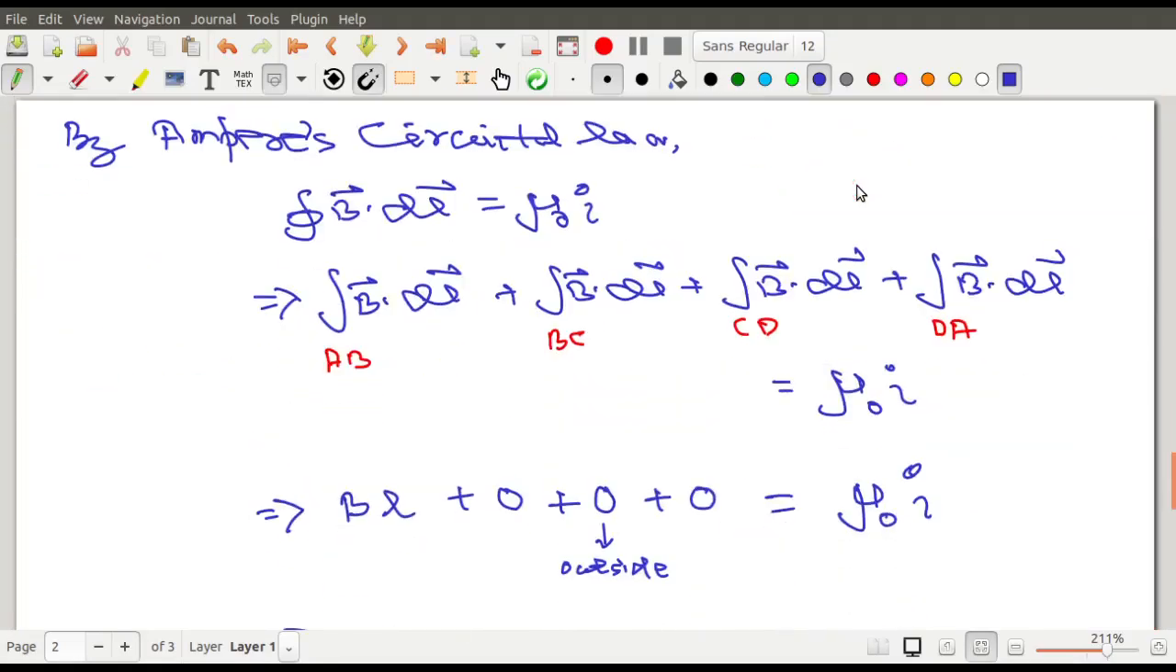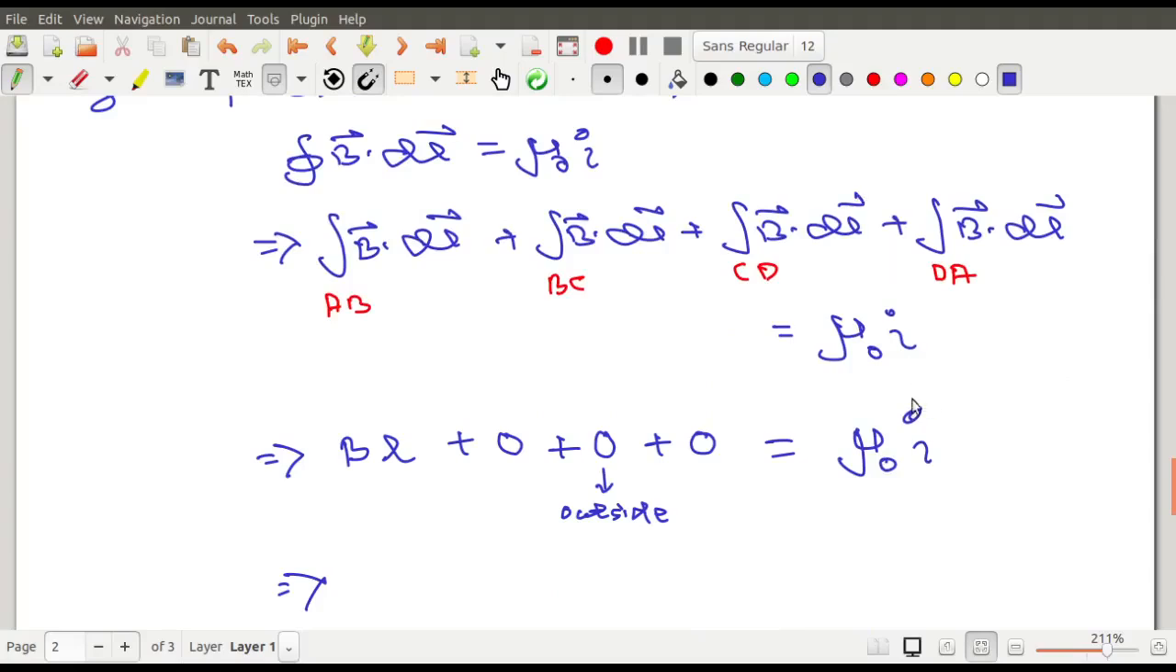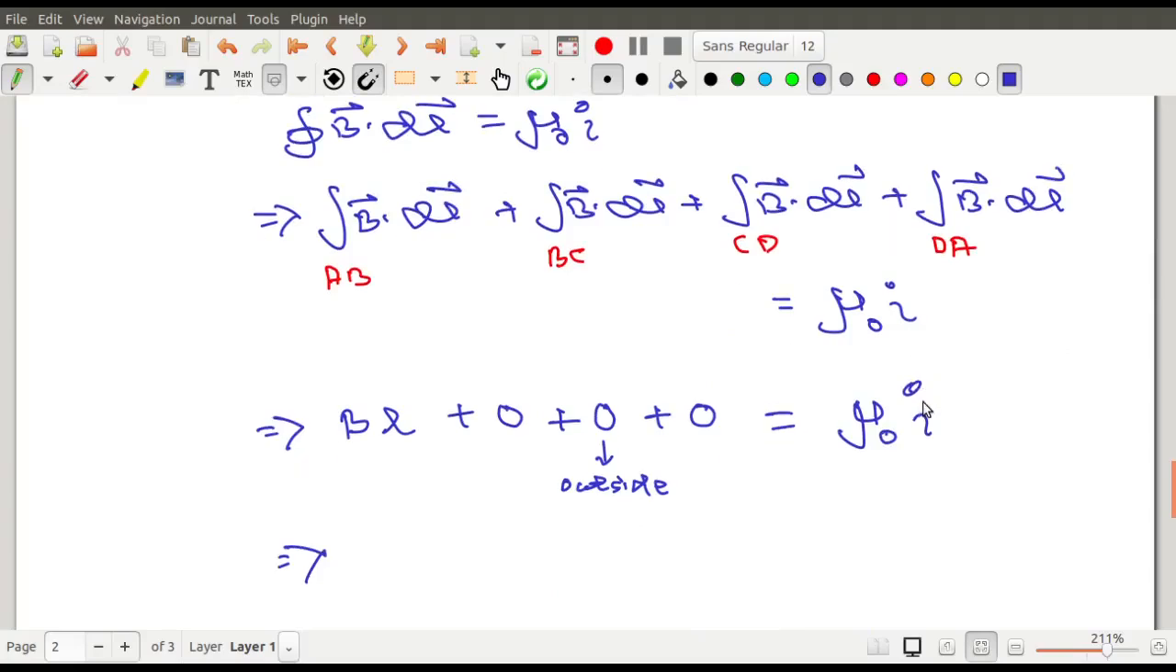And how many turns are there per unit length? Per unit length there are n number of turns. So what is the number of turns for L length? For L length it will be nL. There will be this many turns over here.